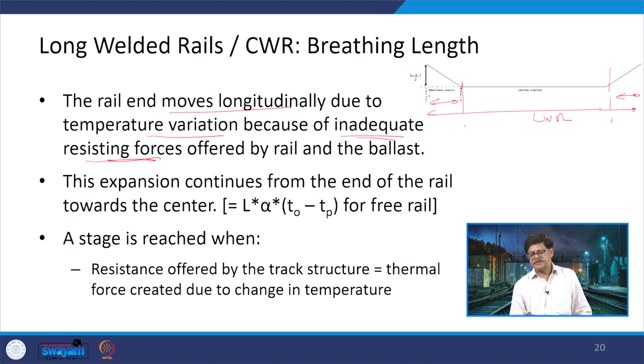The resistance will keep increasing as we move from the rail end towards the central portion because of the various types of fastenings or items which have been incorporated into the track, and they are putting the resistance to it. So, finally, a location will come where the two become equal, and after that there is a central portion which will be free of the movement. So, this expansion continues from the end of the rail towards the center, and it can be taken up as L into alpha into T0 minus Tp for the free rail condition, means the rail is free to move, then in that case it is alpha into L into the difference of the temperature.